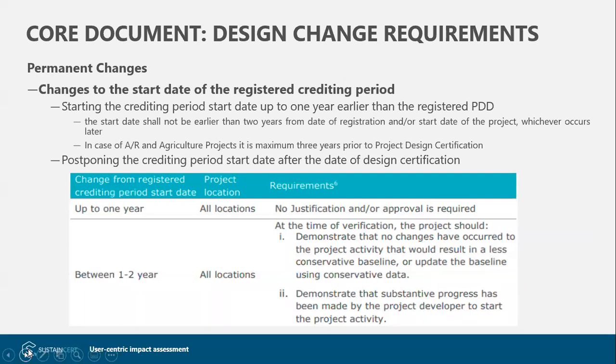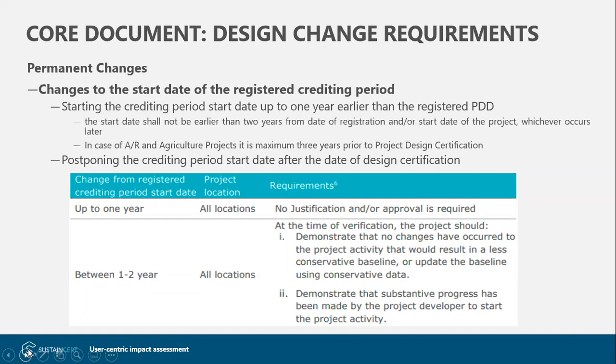So let's see what type of permanent changes can happen in a project. One could be the start date of the registered crediting period. So there could be two scenarios. The first one would be a scenario wherein the start date has to be shifted a year earlier than the original crediting period start date, which was there in the registered PDD.